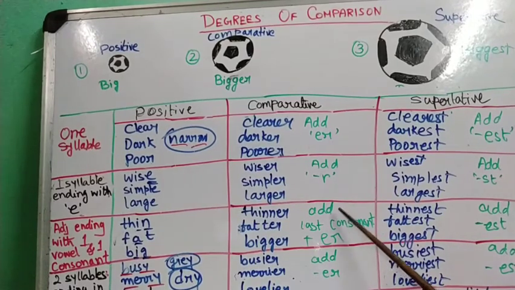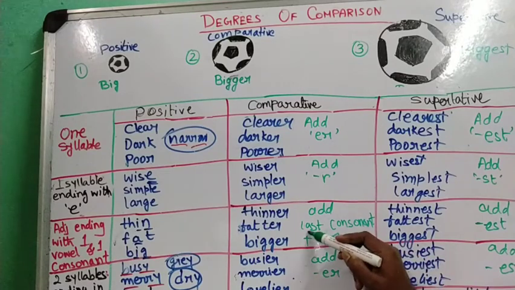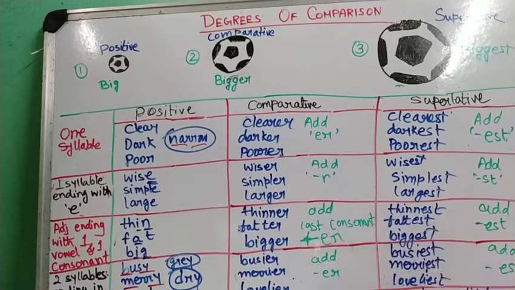See, so we have to add the last consonant plus er. So when I say thin, it becomes thinner. So the consonant sound is doubled here. It becomes double. Thin, thinner. Fat, fatter, tt. Big, bigger.